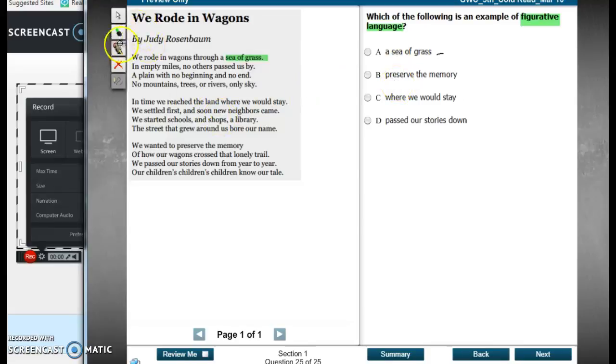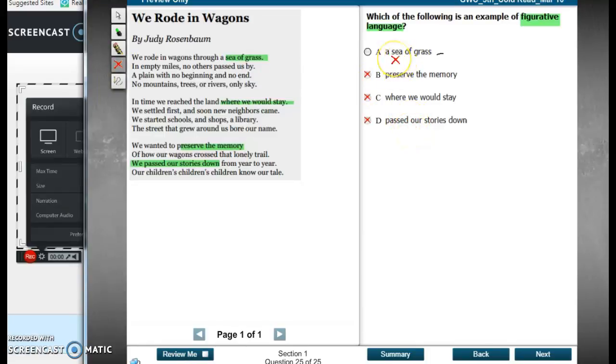B, preserve a memory. We wanted to preserve the memory. Well, they really did want to preserve their memory, so that is not figurative. C, where we would stay. In time we reached the land where we would stay. Well, they really did stay there. So that is not figurative. D, passed our stories down. We passed our stories down from year to year. They really did pass the stories down. That doesn't have to mean that they actually took a piece of paper and passed it down. You can pass it down by telling it orally to someone. So they really did. That is not figurative.